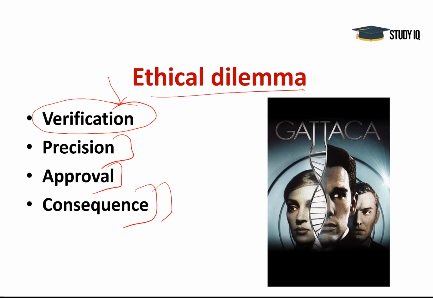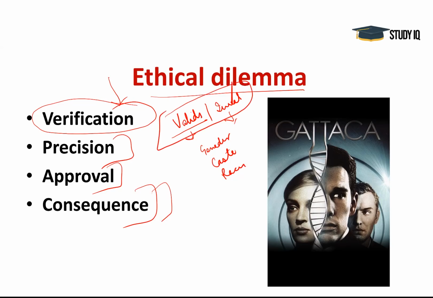So there are even more ethical dilemmas also, like valids and invalids. So what is this? As I told you, superior race and inferior race. Maybe in future, like today we see a lot of discrimination in the world, that there is gender discrimination, there is caste discrimination, there is racism. So we are giving rise to a new type of discrimination.